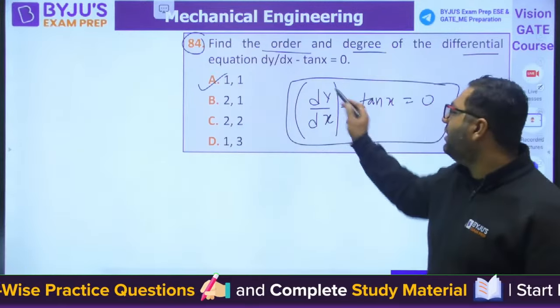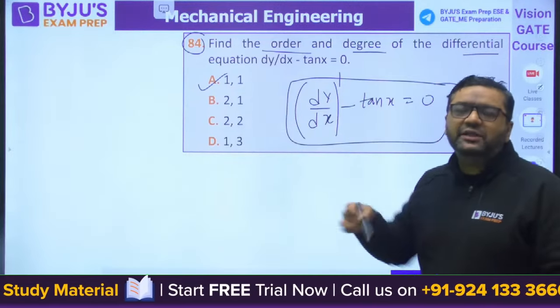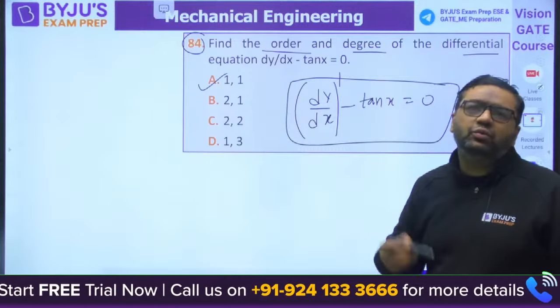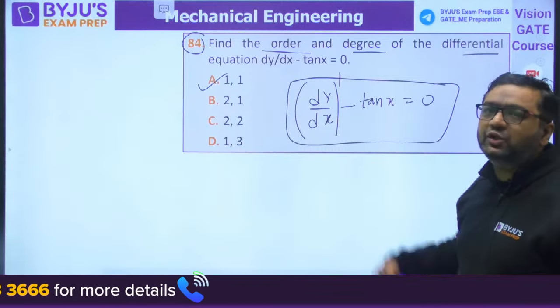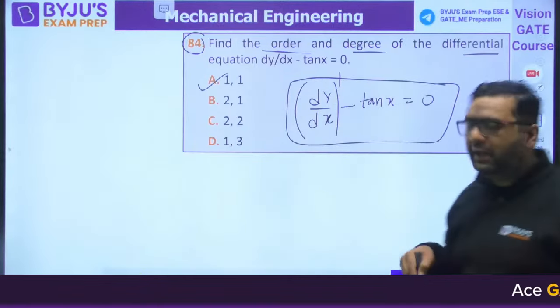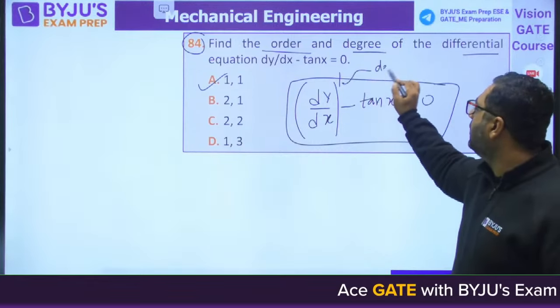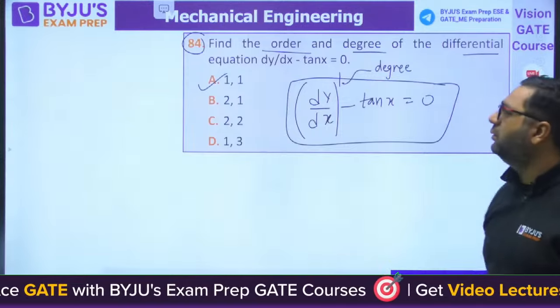You can see dy by dx, so the order is 1 and the power is also 1. Power is degree. For d square y by dx square, the order is 2. The answer is A. Order means d square, d cube, the highest derivative. Degree means the total power. The first derivative means order 1.